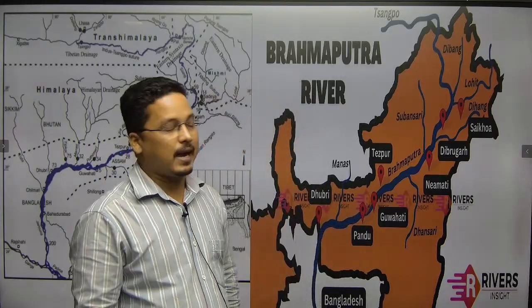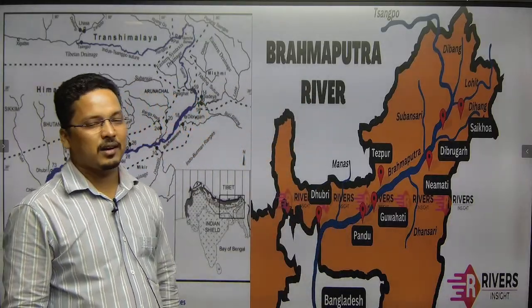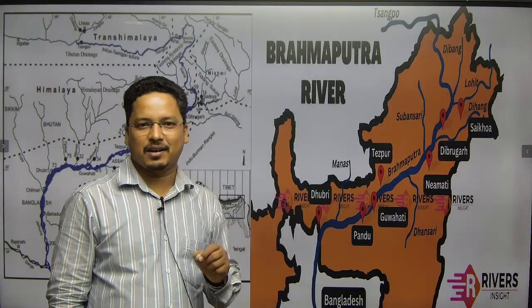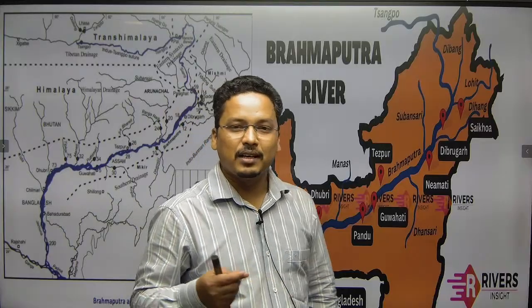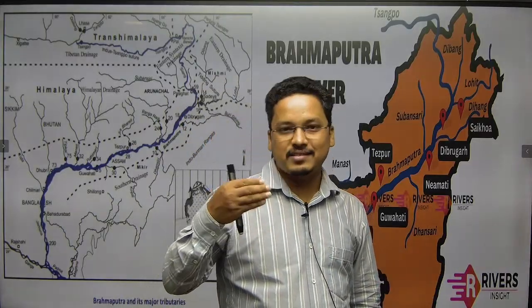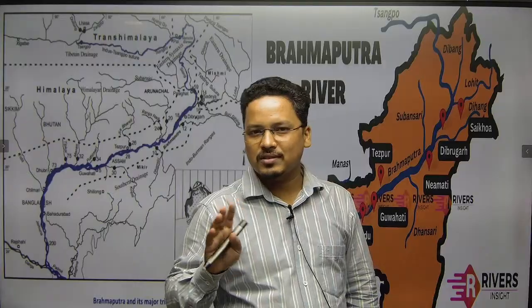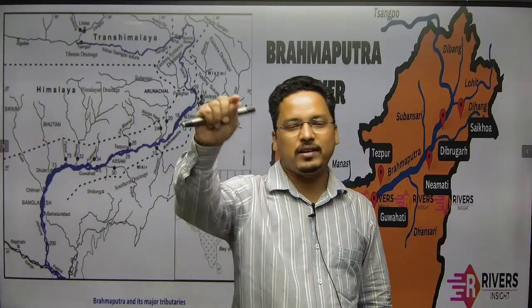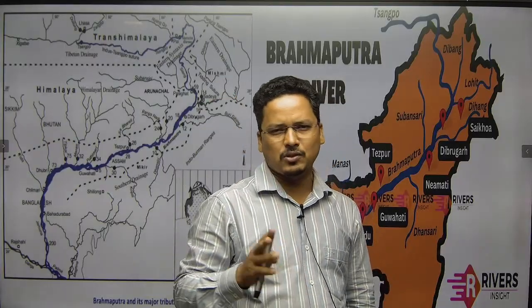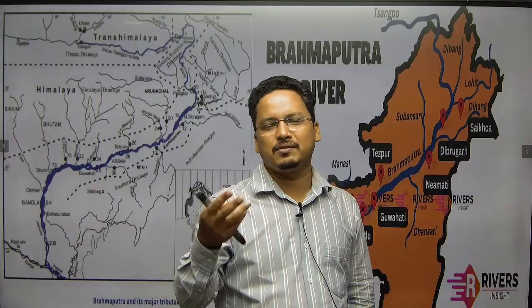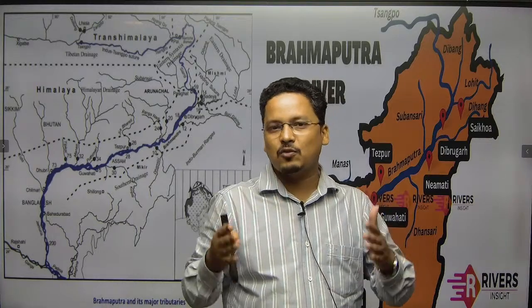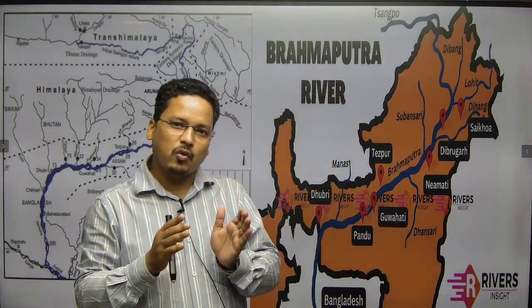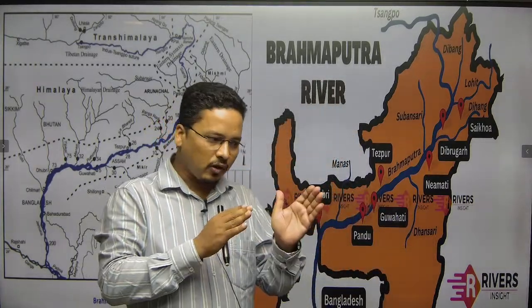The next important point is that the Brahmaputra is an antecedent river. When I say antecedent river, it means the river is insequent, not sequent. We divide rivers into two types, sequent and insequent. A sequent stream is a stream which follows the slope.